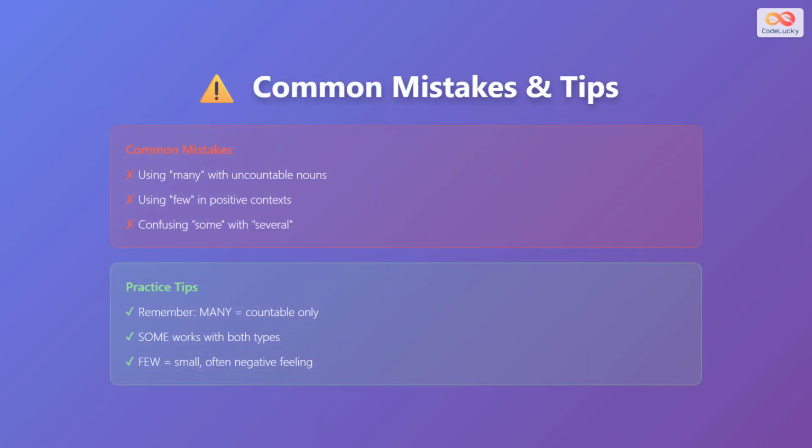Be careful not to use many with uncountable nouns. Do not use few in positive situations. Do not mix up some and several. To practice, remember that many is only for countable nouns. Some works for both types. Use few for a small, often not enough number. Keep these rules in mind to make your English sound correct.